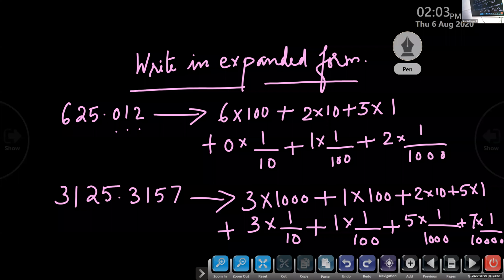You have studied all these things in lower classes. I just had a revision, that's all. So we'll pass on to addition and subtraction of decimals. Clear, children? Addition and subtraction of decimals.